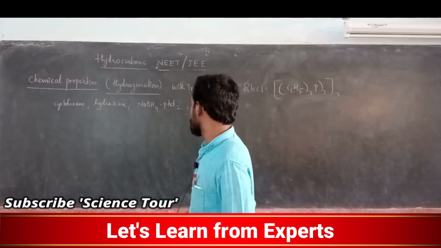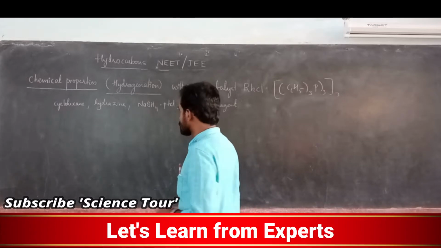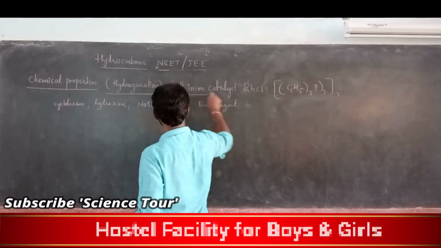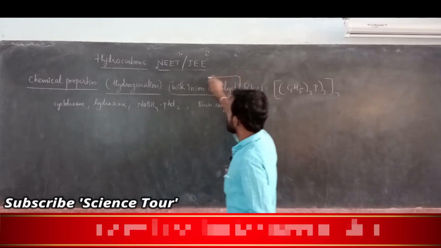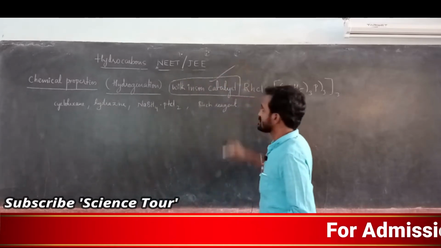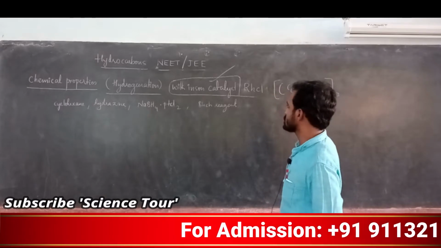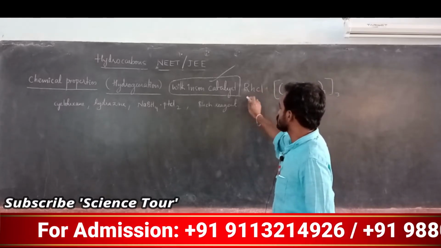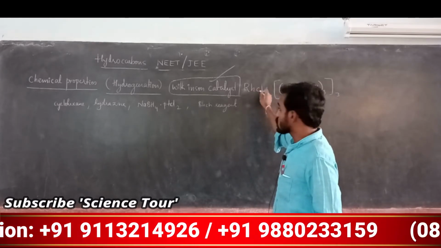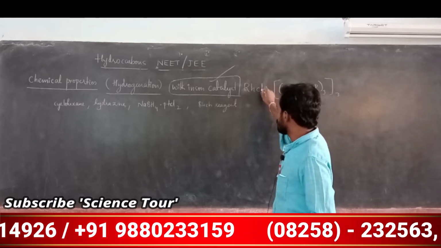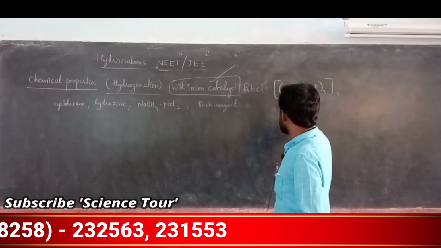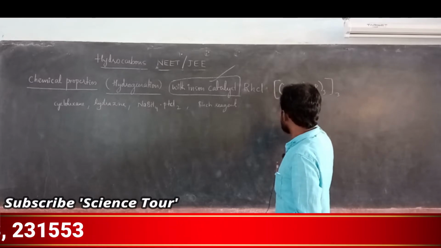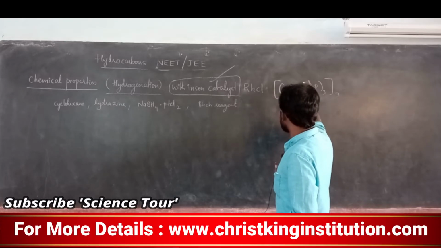My dear students, the most important catalyst used for hydrogenation is Wilkinson catalyst. The catalyst name you should remember: Wilkinson catalyst. Rhodium chloride, with one bracket, here I wrote like this, one more bracket, here C6H5 thrice.